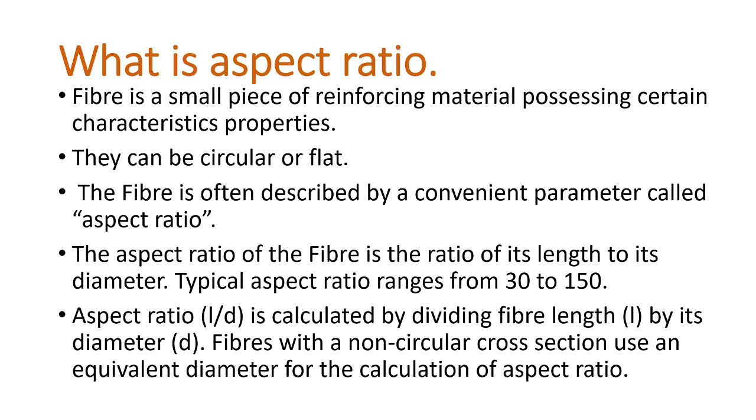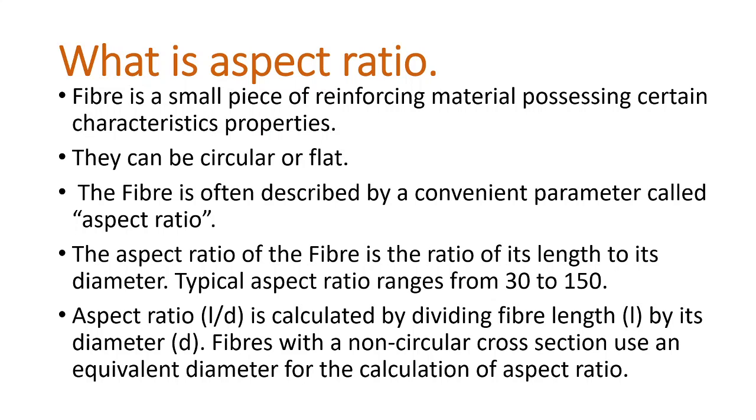What is aspect ratio of fiber? Fiber is a small piece of reinforcing material possessing certain characteristic properties. They can be circular or flat. The fiber is often described by a convenient parameter called aspect ratio. The aspect ratio of the fiber is the ratio of its length to its diameter. Typical aspect ratio ranges from 30 to 150.